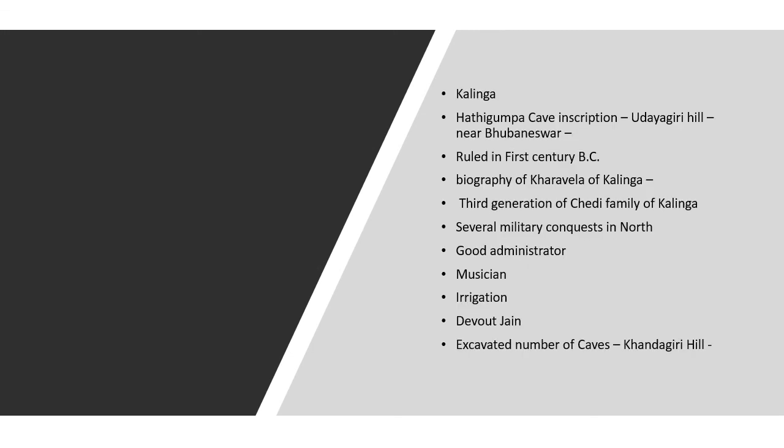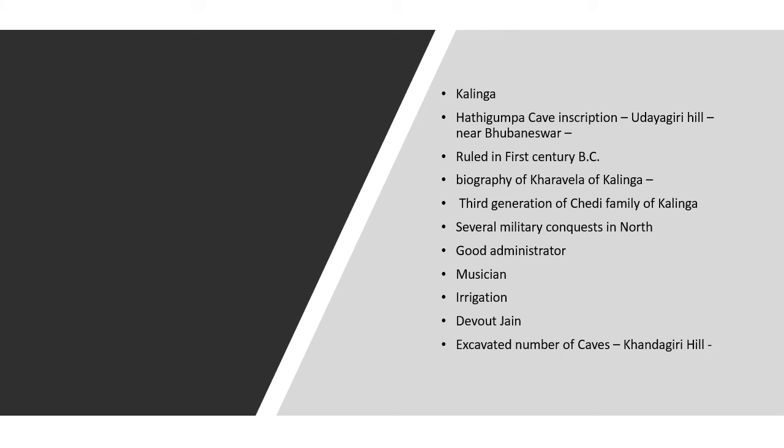So we have studied about various dynasties that were ruling India from 2nd century BC to 3rd century AD. So we identified the Sungas, we identified the Kanvas, we identified the Sakas, we identified the Parthians or Pahlavas, we identified the Kushanas, we identified Western Kshatraps, we identified other smaller dynasties also.